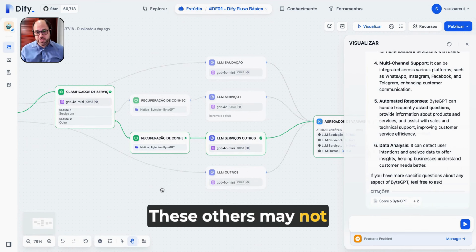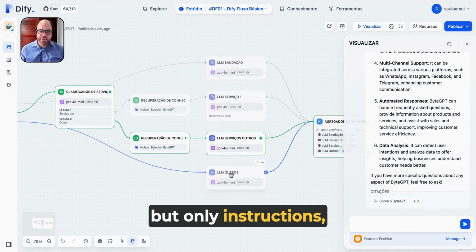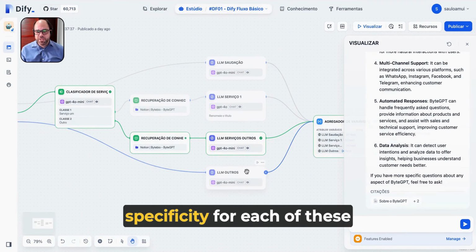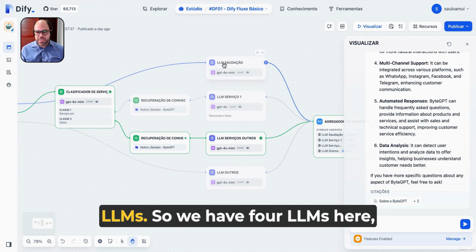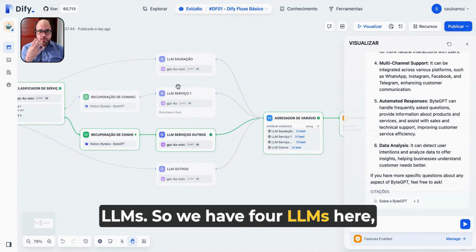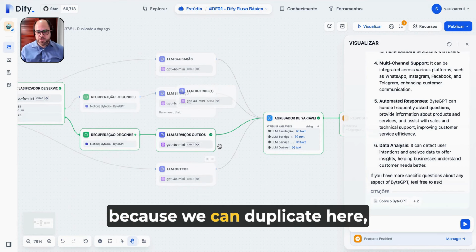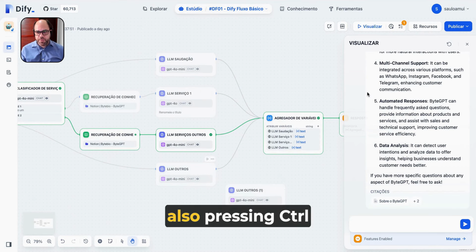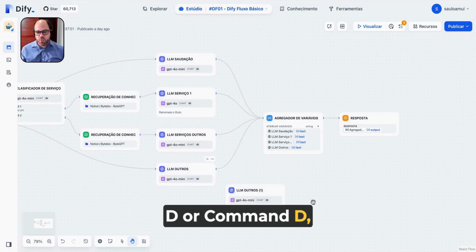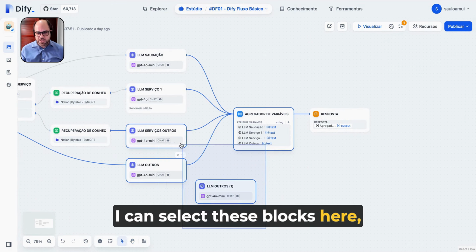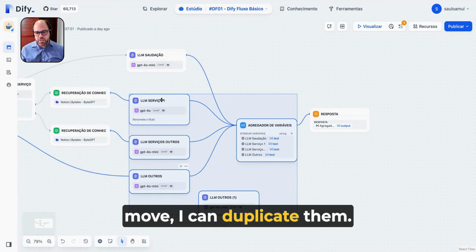These others may not have had knowledge, but only instructions, and then I have greater specificity for each of these LLMs. So we have 4 LLMs here. It is simply easy for us to paste, because we can duplicate here. Also pressing Control D or Command D, I can select these blocks here. Move, I can duplicate them.